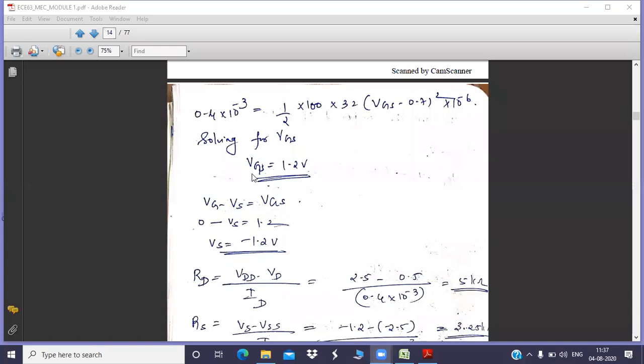Should I repeat the steps? Take 2 to the left side, so that will become 2 into 0.4 into 10 to the power minus 3. Then take this 100, 32 and 10 to the power minus 6 to the left side, that is, to the denominator. Put all those in the calculator and find the answer for VGS minus 0.7 the whole square. Then to remove that whole square, take the square root of the right side. Then you will get an answer for VGS minus 0.7. Then take that 0.7 to the right side, and you will get the answer for VGS.